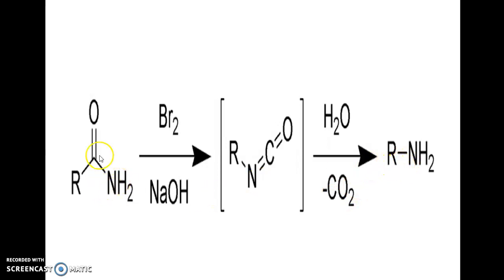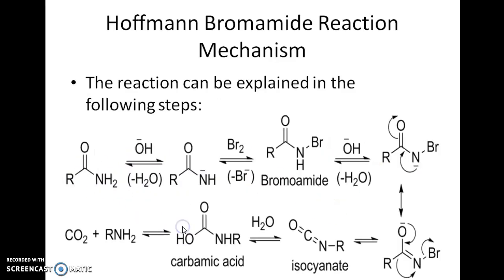We can see here the primary amine obtained has one less carbon atom compared to the amide. For that reason it is called a degradation reaction. The mechanism can be expressed in a very simple manner.